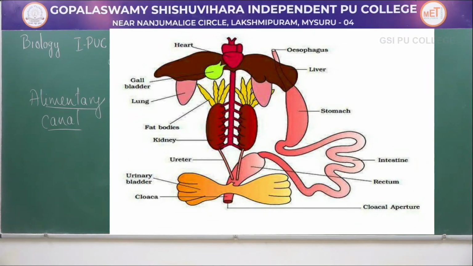Once they consume any food, it is transferred into the buccal cavity. From the buccal cavity, it gets transferred straight into the pharynx. The pharynx is a common passage for both food and air. The pharynx pushes the food into the esophagus. The esophagus is once again a very short tube. From the esophagus, the food is directly transferred into the stomach.